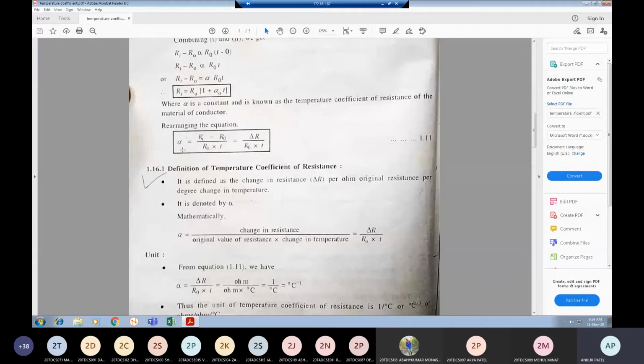So we are rearranging the equation. Alpha is equal to RT minus R0 divided by R0 into T. RT minus R0 is nothing but delta R, that is your change in resistance. So from this equation, we can define the temperature coefficient of resistance: change in resistance per original resistance into change in temperature. Initially we have 0 and T, that is your change in temperature.